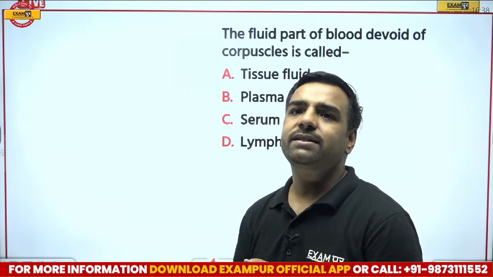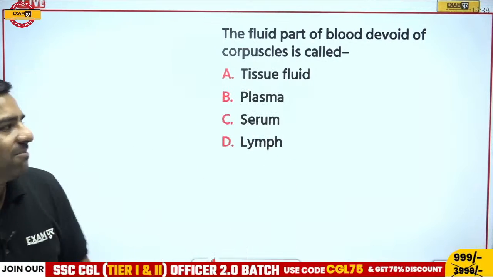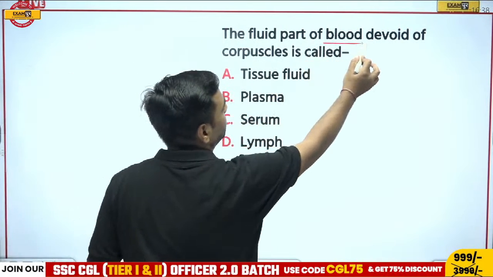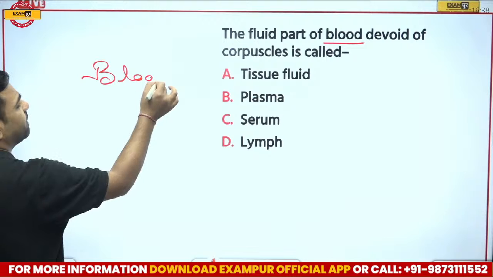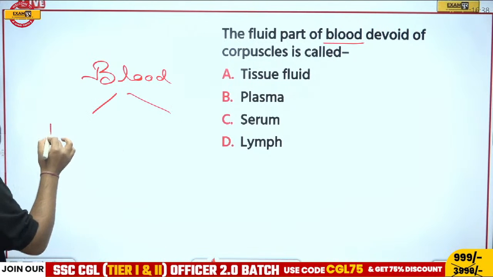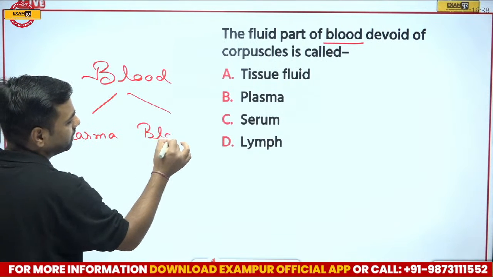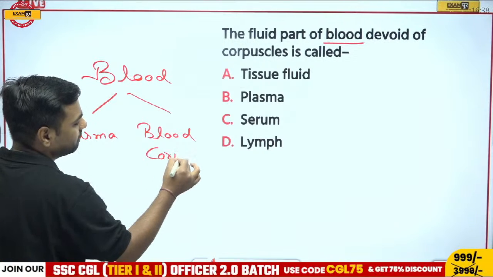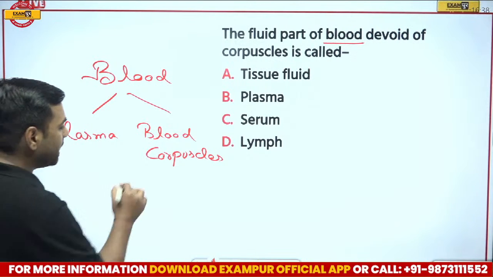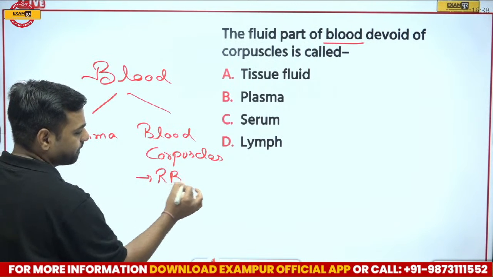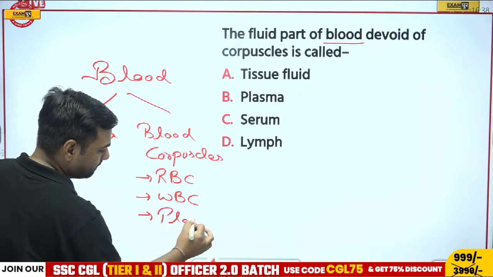Okay, so Sudeep is saying it is C. Kundan is also with C. Now, the whole team is going with C. But this time, let me tell you. If I talk about blood, blood consists of two different parts. One is plasma and another one is blood corpuscles. Now, what all things come under blood corpuscles? Under blood corpuscles, we have RBC, then WBC, then platelets.